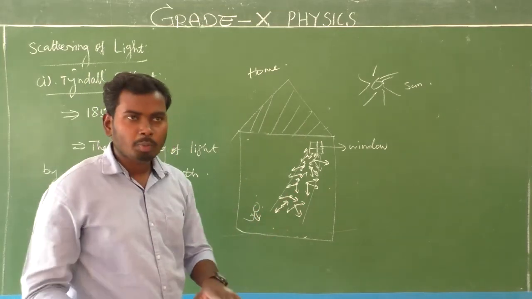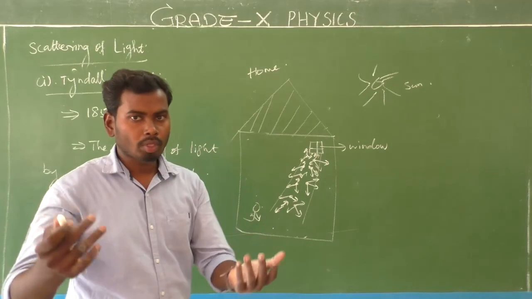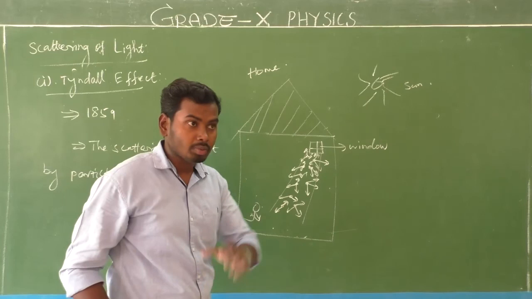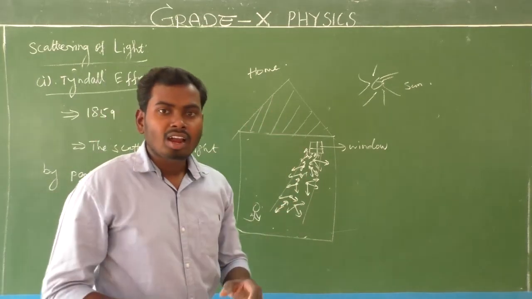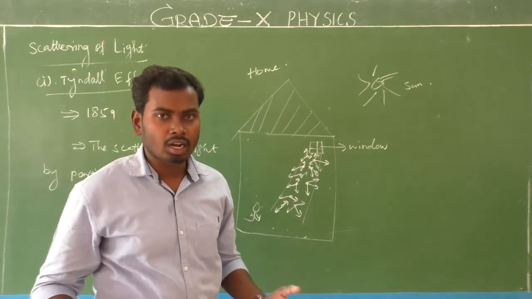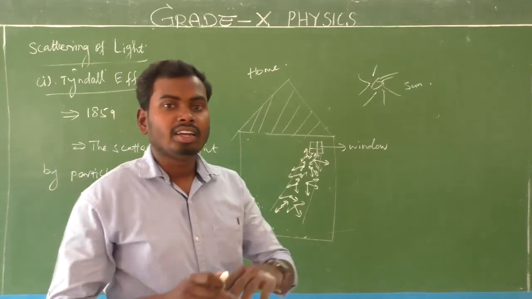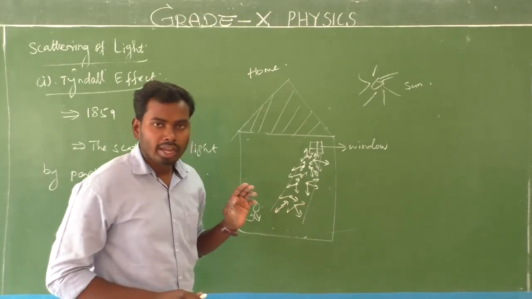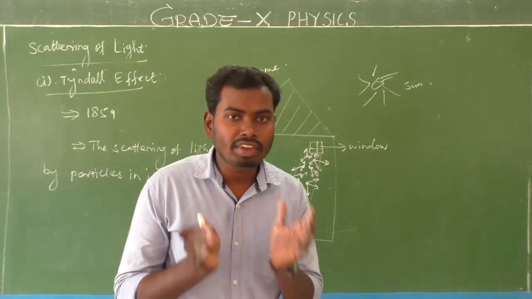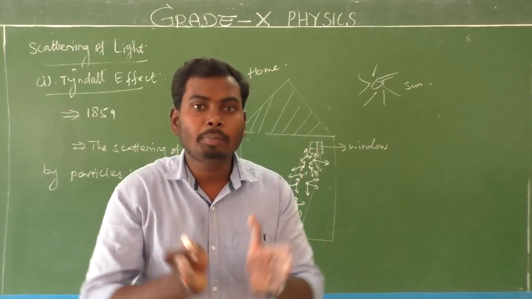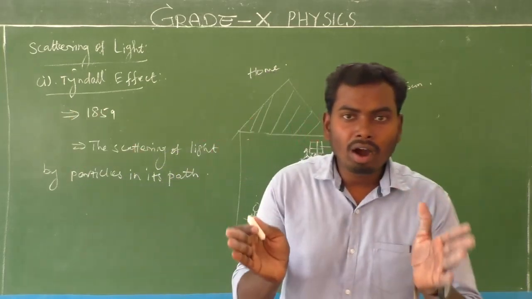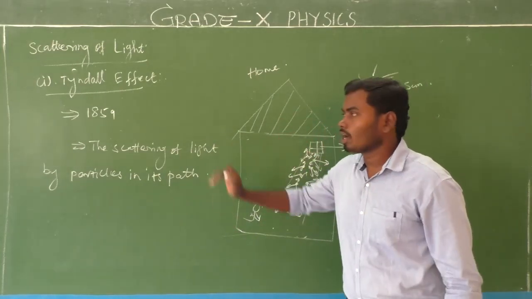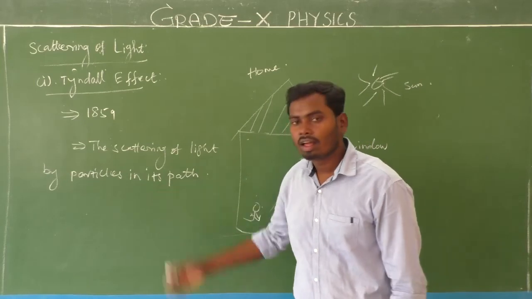We already know the dust particles are suspended inside the room. So the beam of light rays falls on the spherical particle. Then light gets reflected in all directions, which means in random directions like this. Due to which, note this point, we can see the beam of light path. That phenomenon is called the Tyndall effect.